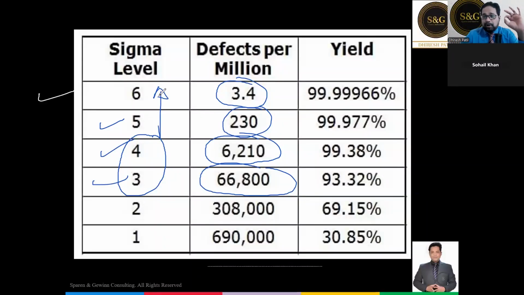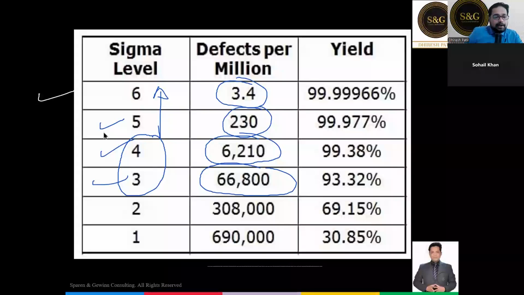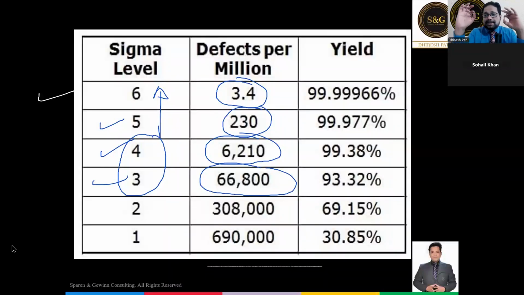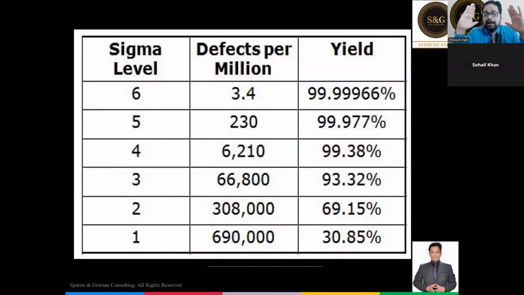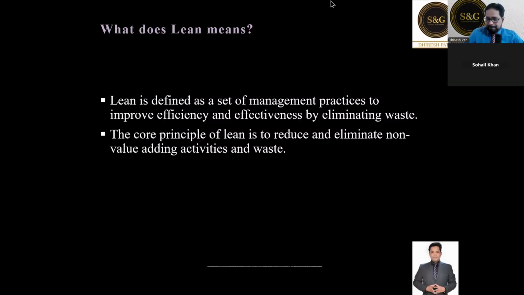It's a standard table. You can take a screenshot of this. Are you clear about this Six Sigma part? Just type yes in the chat box. So Six Sigma in a nutshell is a process which reduces the defects and reduces the variation, and 3.4 defects in a million is the Six Sigma level of performance. Are you clear? Yes in the chat box. Super. Six Sigma originated in Motorola in the mid 1980s. Since then, it has been used globally. Now let's talk about Lean a little.